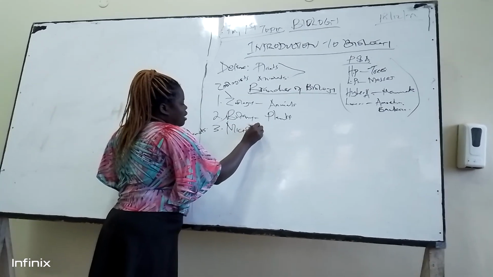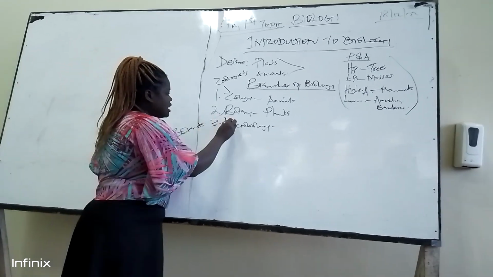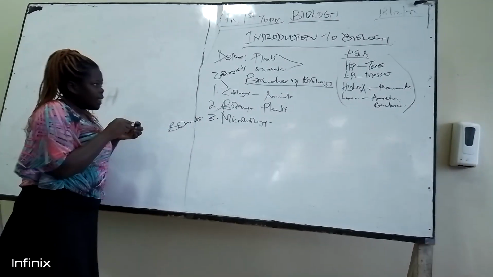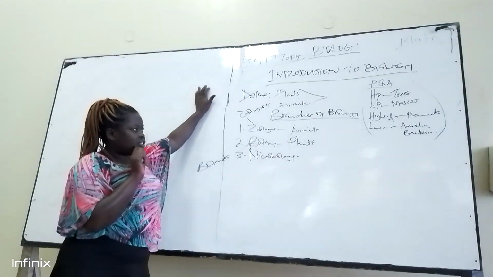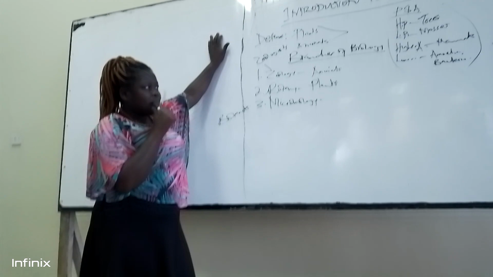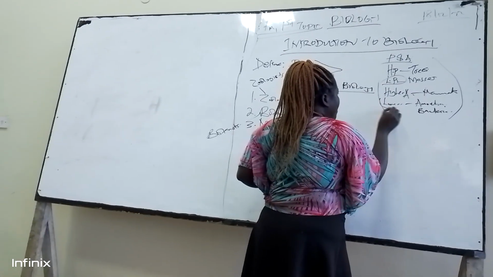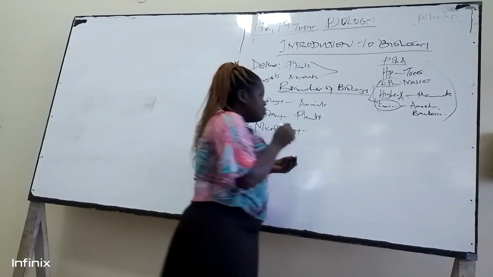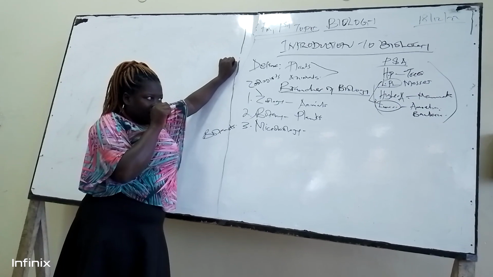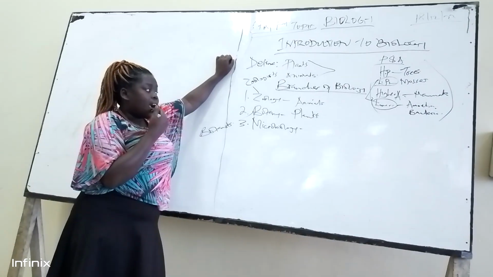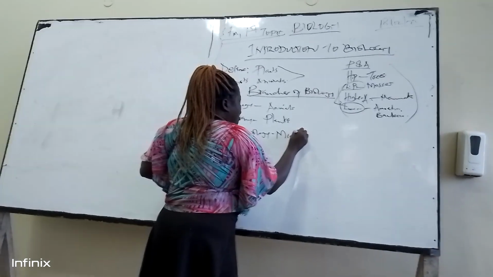Microbiology. This is the third main branch. Microbiology is the study of microorganisms. If I say micro, it means tiny organisms, either plants or animals. For example, here we have lower plants, then lower animals. These are the microorganisms. So microbiology is just the study of lower plants and lower animals, that's microorganisms.